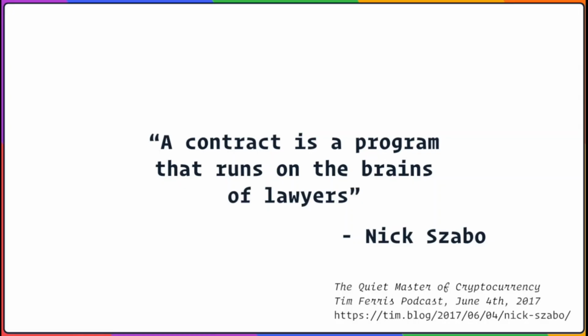However, a problem with this approach is that many contracts are a lot more open-ended than the rules of chess, and it can be very difficult to define every possible outcome. Traditional contract law is dynamic and has been refined through thousands of years, and this means it can remain robust in the face of complex and ambiguous situations. Nick Szabo is fond of saying that a contract is a program that runs on the brains of lawyers. And the upside is that these brains are very sophisticated, but the downside is that these human executions are non-deterministic.